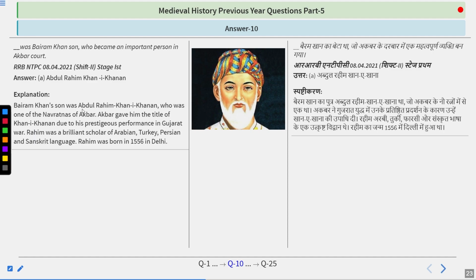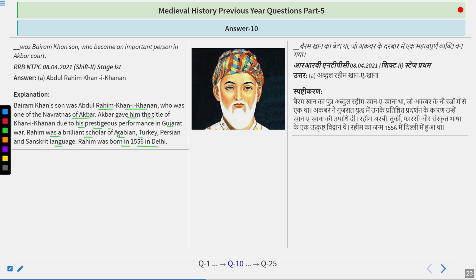So Bairam Khan's son was Abdul Rahim Khane Khana, who was one of the Navratans of Akbar. Akbar gave him the title of Khane Khana due to his prestigious performance in the Gujarat War. That was in 1570 to 1572. Rahim was a brilliant scholar of Arabic, Turkish, Persian and Sanskrit languages. Rahim was born in 1556 in Delhi. So Abdul Rahim was the son of Bairam Khan.